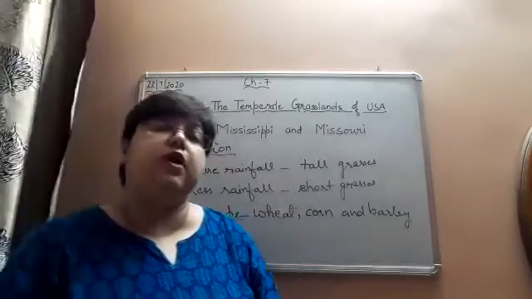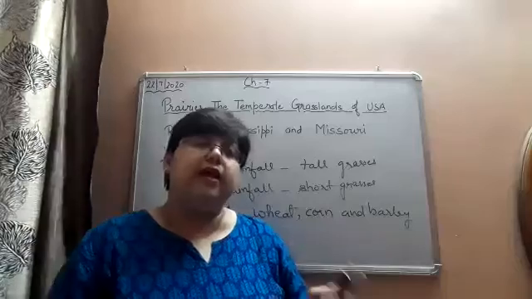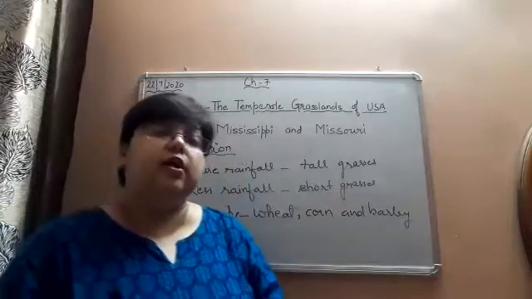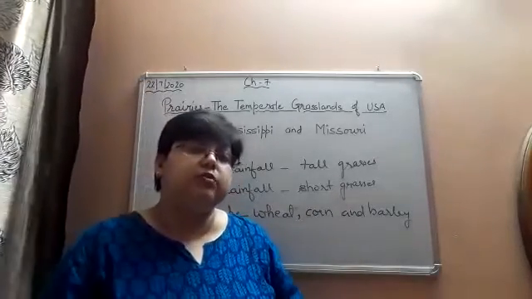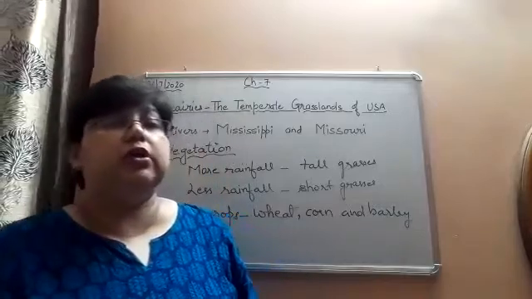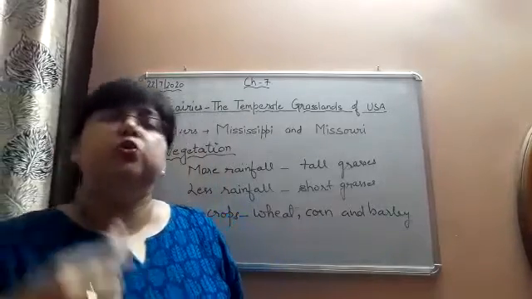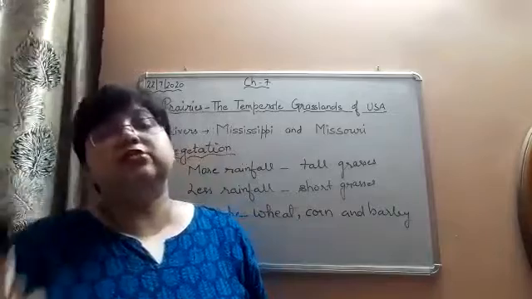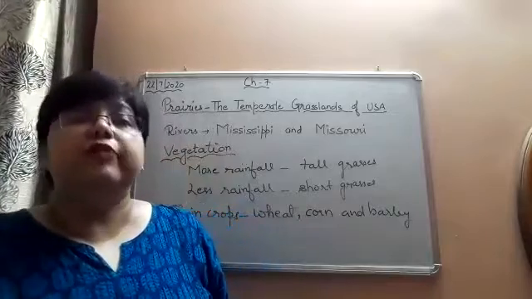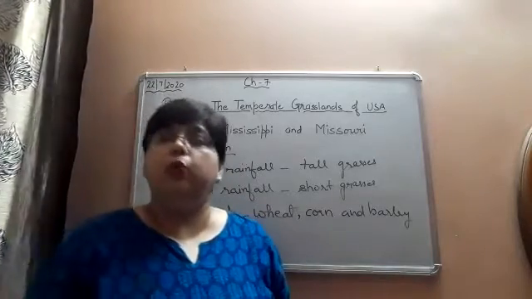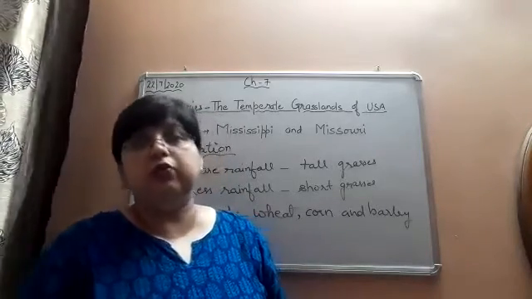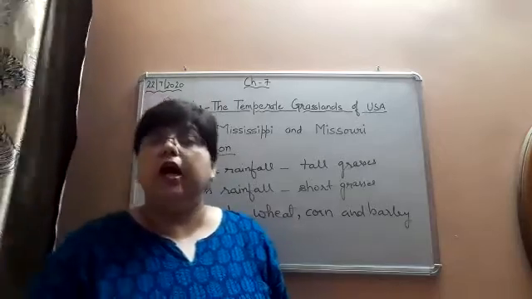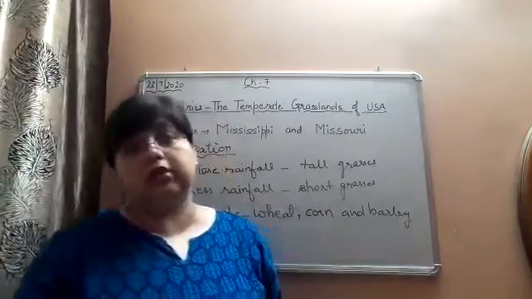The wheat is grown in large quantity and is exported to other countries. Due to large wheat production, this prairies region is also called the wheat basket of the world, because as I have told you just now, wheat is grown here in large quantity and it is also exported to other countries.